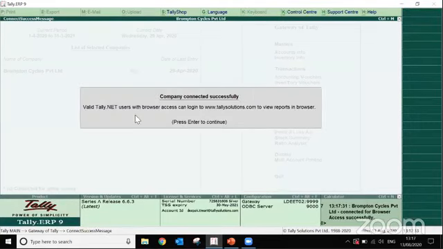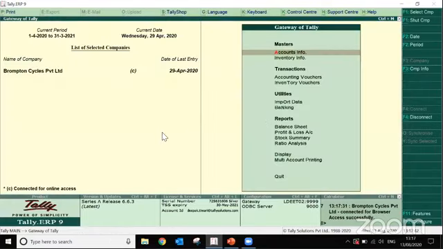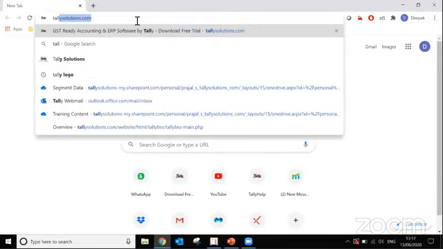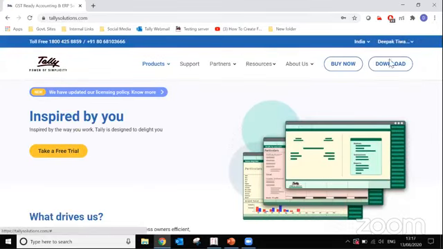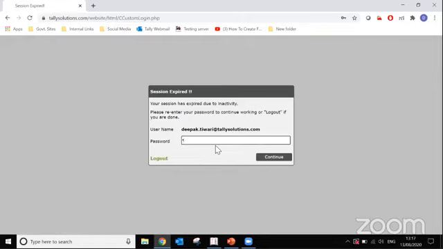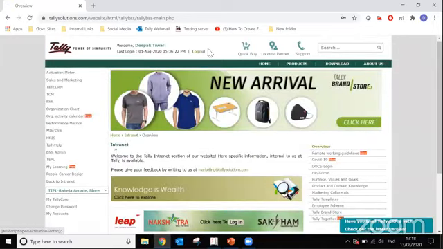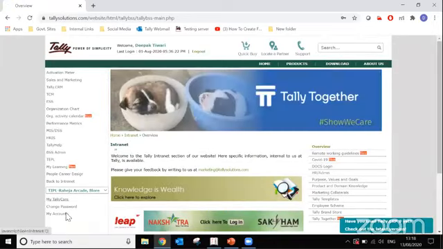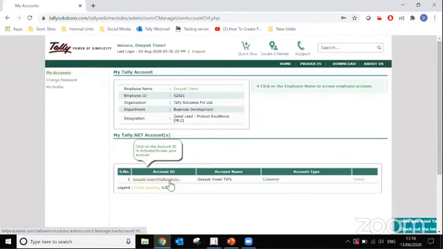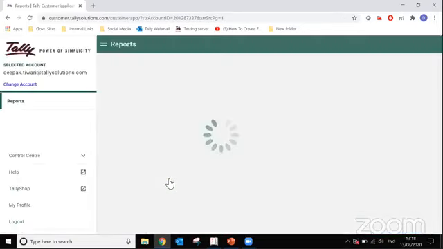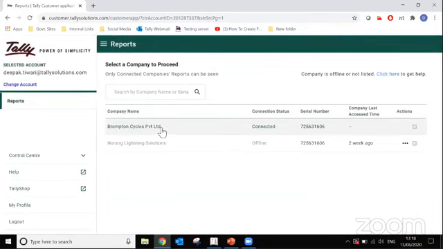It will give you the message that you have successfully configured that ID to have the browser access. Now if I go and open my account on Tally, I can see Brompton Cycles Private Limited is connected.